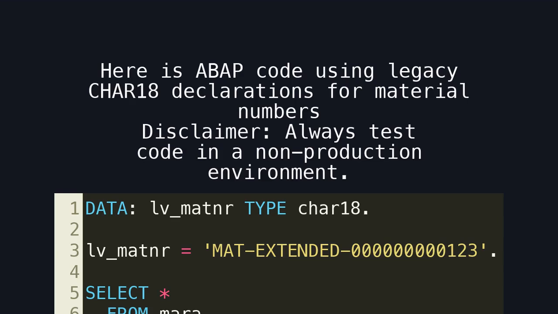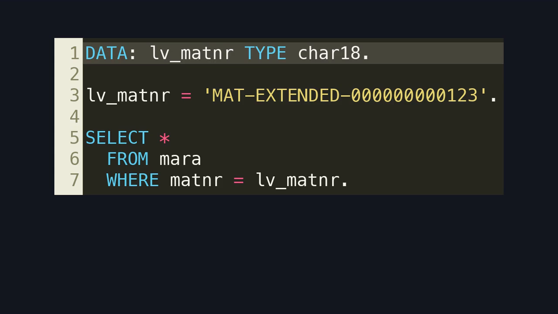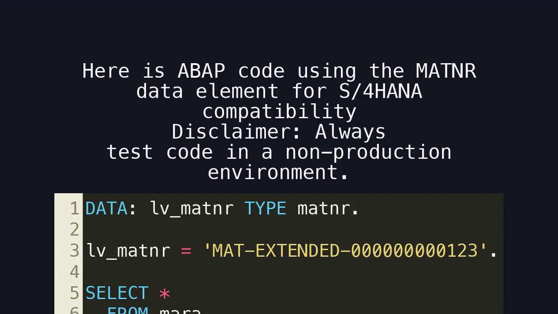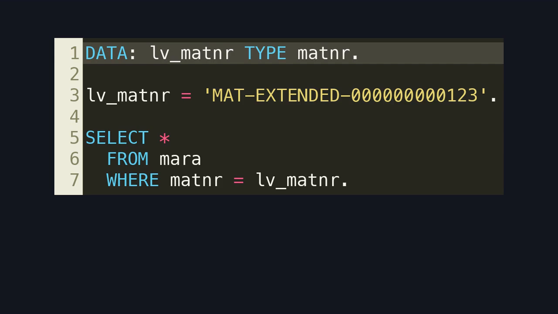Here is an ABAP code using legacy char 18 declarations for material numbers. Disclaimer: always test code in a non-production environment. Here is the root of the problem. This variable can only hold 18 characters, causing silent truncation when longer material numbers are used. Here is an ABAP code using the MATNR data element for S/4HANA compatibility. Disclaimer: always test code in a non-production environment. This code snippet uses the MATNR data element, which automatically adapts to the correct field length in S/4HANA.